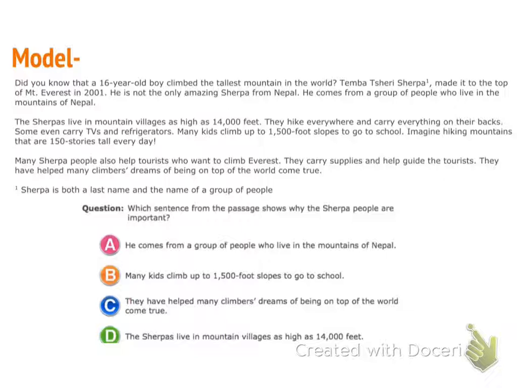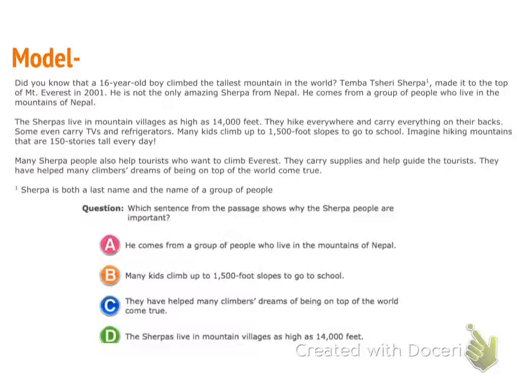Did you know that a 16-year-old boy climbed the tallest mountain in the world? Tempa Tashiri Sepa made it to the top of Mount Everest in 2001. He's not the only amazing Sherpa from Nepal. He comes from a group of people who live in the mountains of Nepal. The Sherpas live in mountain villages as high as 14,000 feet. They hike everywhere and carry everything on their backs. Some even carry TVs and refrigerators. Many kids climb up the 1,500-foot slopes to go to school.